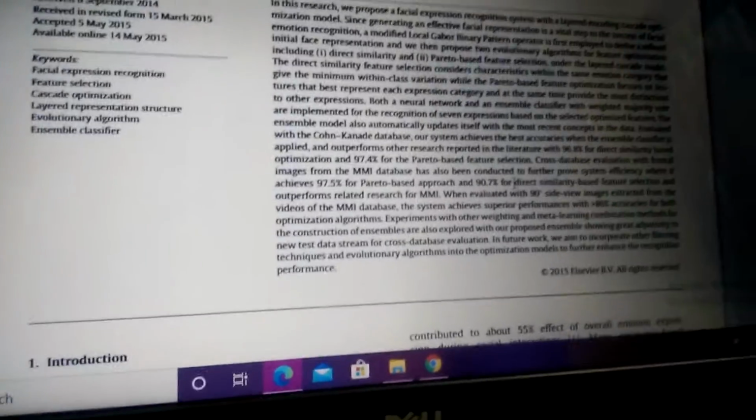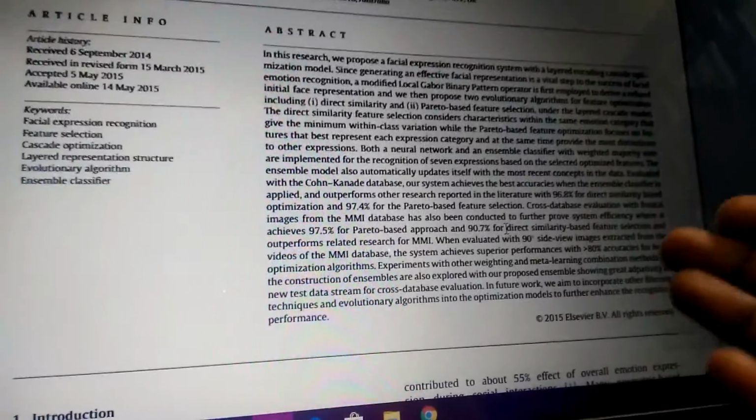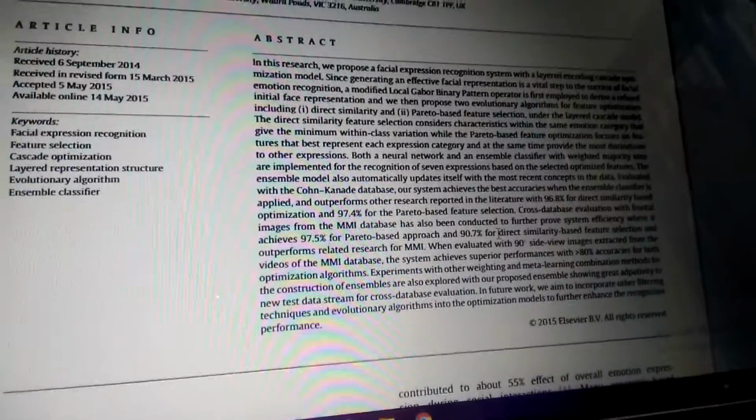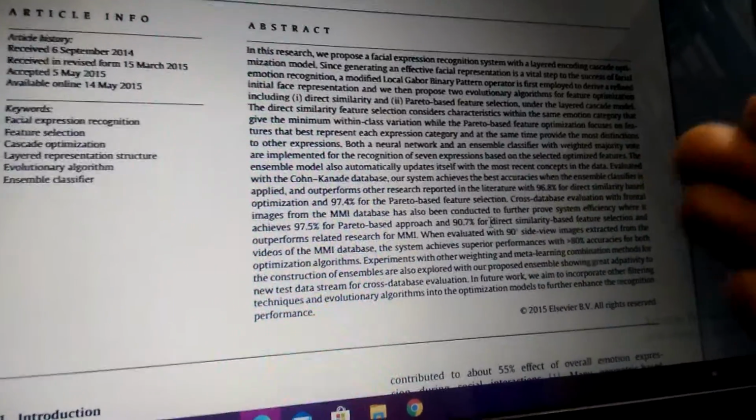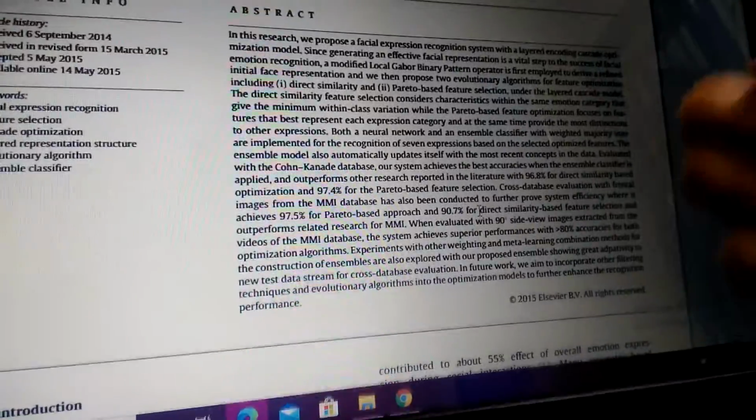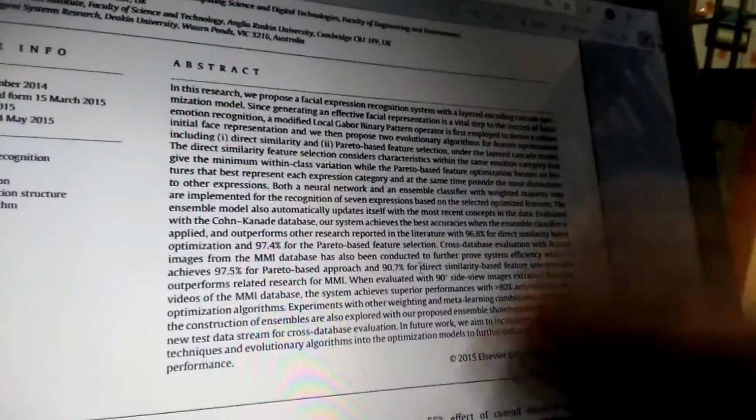Based on these approaches, please plan accordingly. Then you will get a good idea of how to select your project title for your mini project as well as your patent survey.